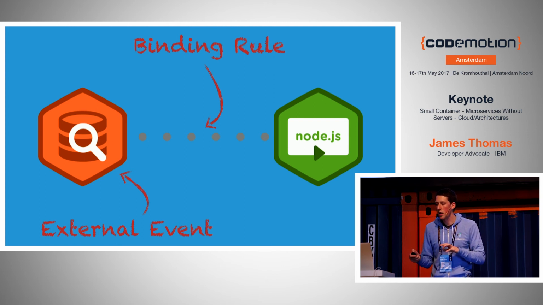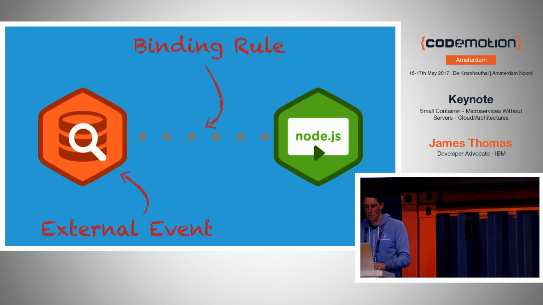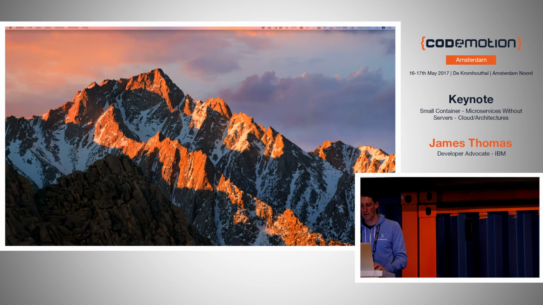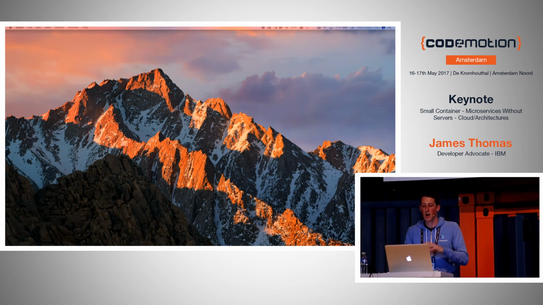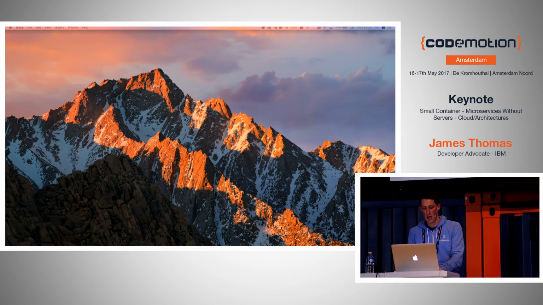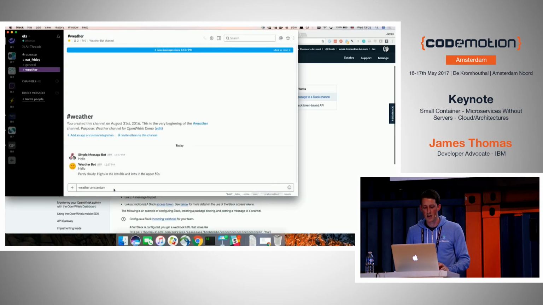So let's go back quickly and finish off Weatherbot using the first approach, direct invocation using an API gateway. I've got a way to trigger my Weatherbot and have it post messages into Slack, but I want to trigger it directly. I want to be able to say, give me the weather for Amsterdam, and have it run the functions and respond automatically. So I want to invoke it directly, ask it questions, and have it respond and run the functions.